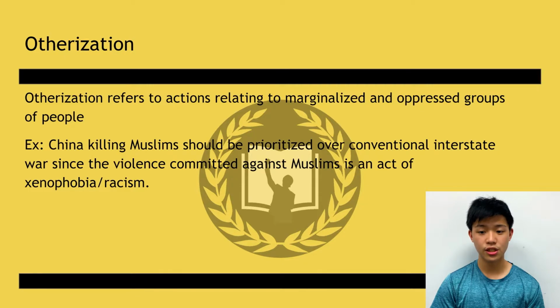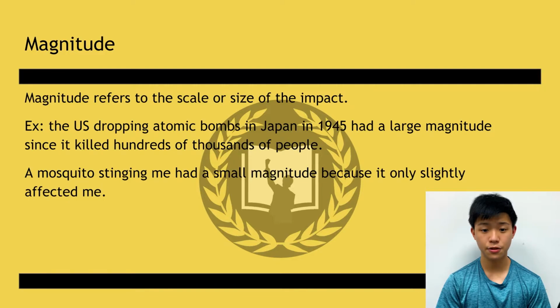Otherization refers to actions related to marginalized and oppressed groups of people. For example, China killing Muslims should be prioritized over conventional interstate war since violence committed against Muslims is an act of xenophobia or racism. The fourth thing we will be talking about is magnitude.